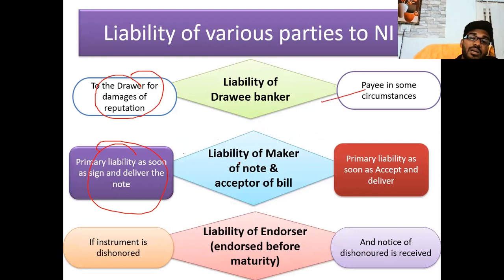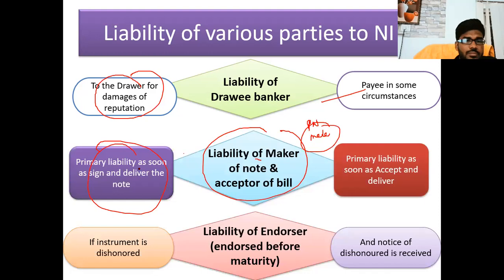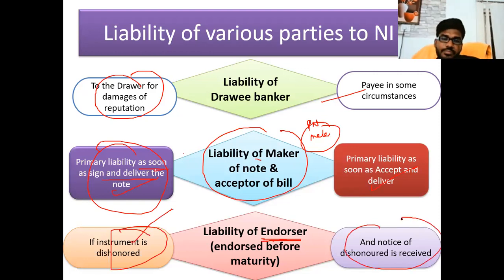Liability of the maker of a promissory note. What is the liability of the maker? Primary liability, as soon as he accepts and delivers. Liability of the endorser: if the instrument is dishonored, then he is liable. Otherwise, he is not liable. Clear, sir? This is nothing but various concepts related to the